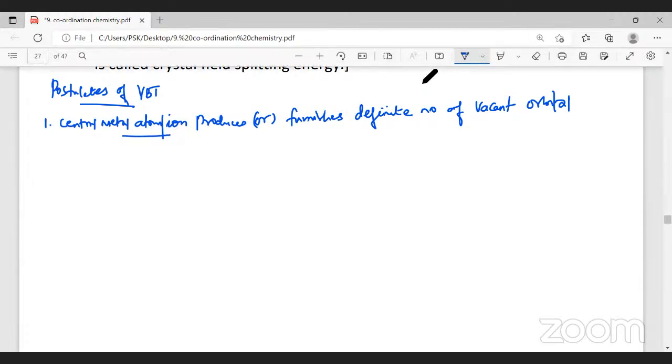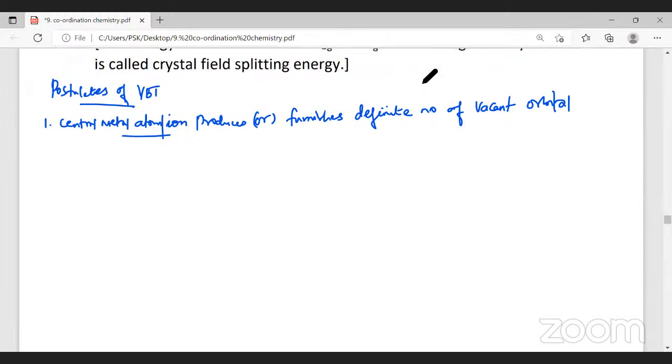Now, what do you mean by central metal atom? If I write a complex like this, where is that? One minute. If I write a complex, one minute, my writing pad is giving some disturbance. It has some loose contact somewhere.